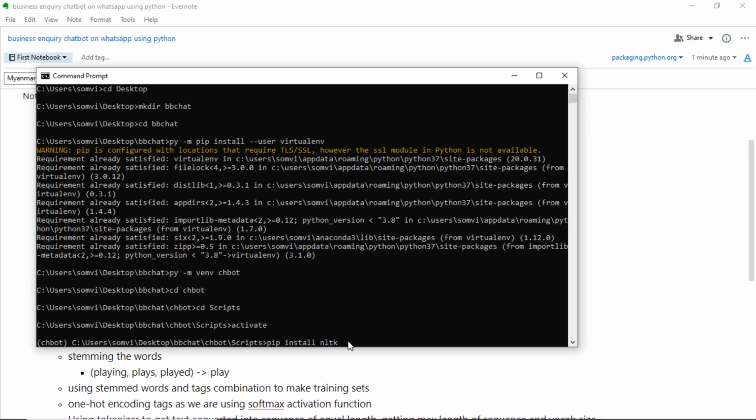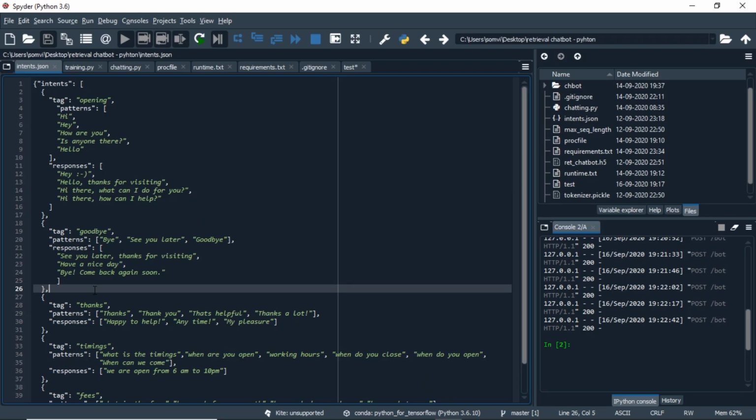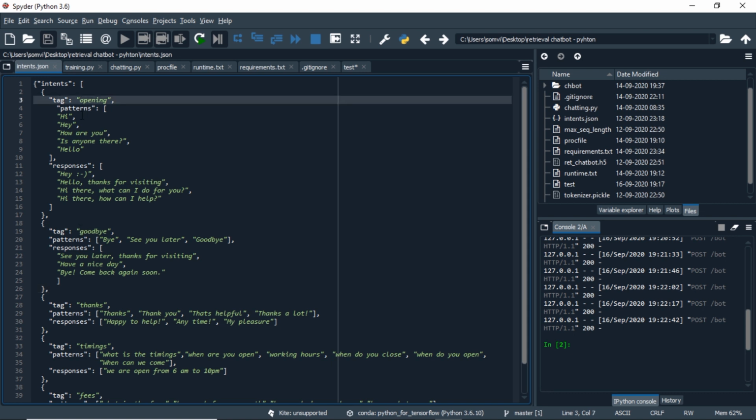creating an intents.json file. I will be using Spyder IDE for that. The intents.json file will look something like this. I have already created it. Here we will have three things: tag, patterns and responses. Tags will be used to create labels.